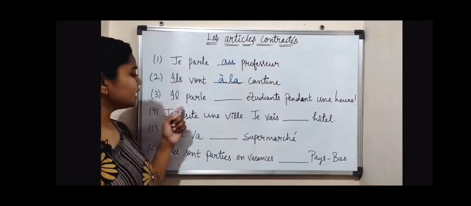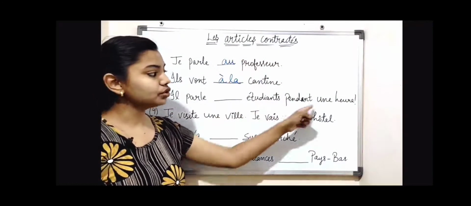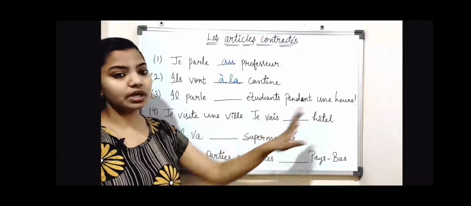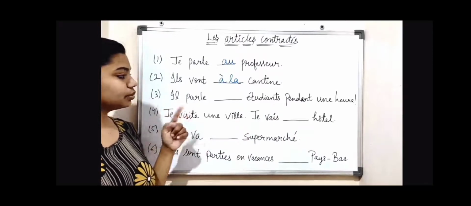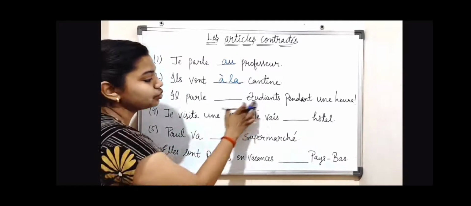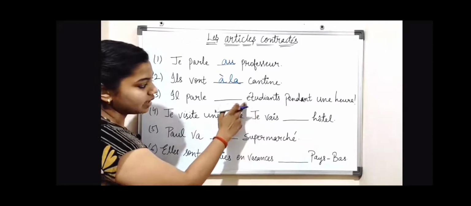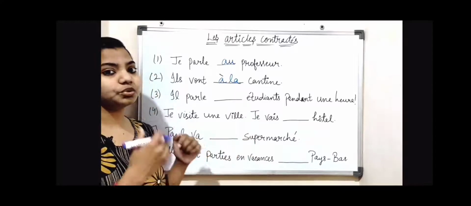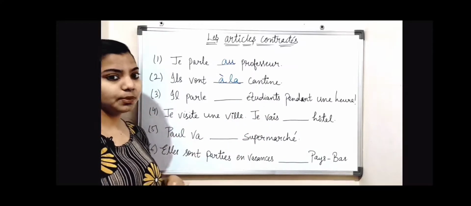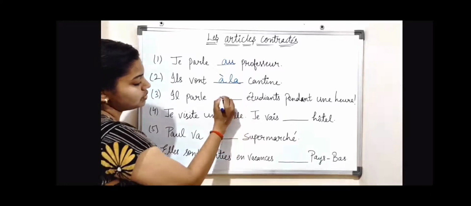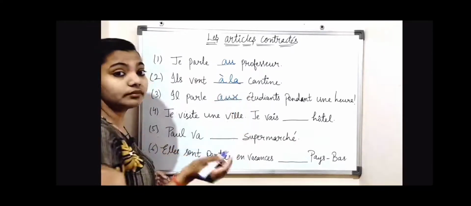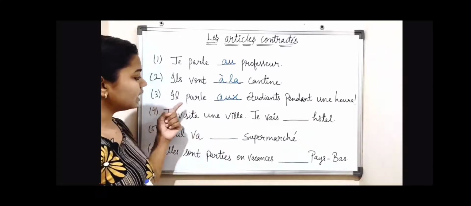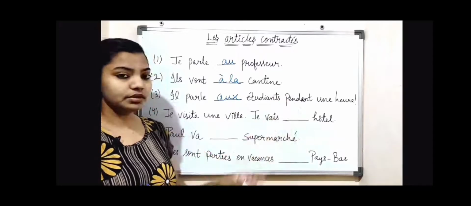Now number three, il parle dash étudiants pendant une heure. He is talking to the students for one hour. Here the word étudiants starts with a vowel, which is e, but it is a plural word because étudiants has an s, so we use aux, not l apostrophe, as I told you earlier. So il parle aux étudiants pendant une heure.